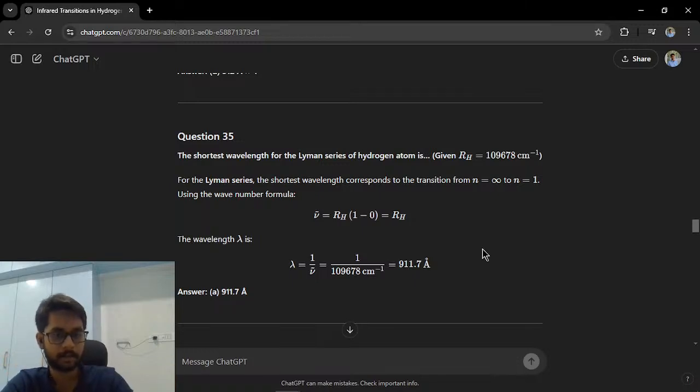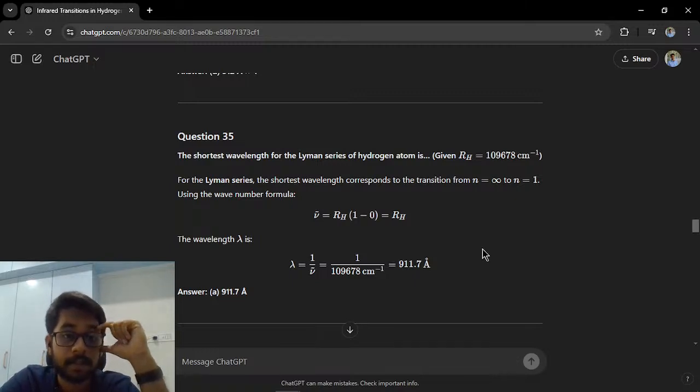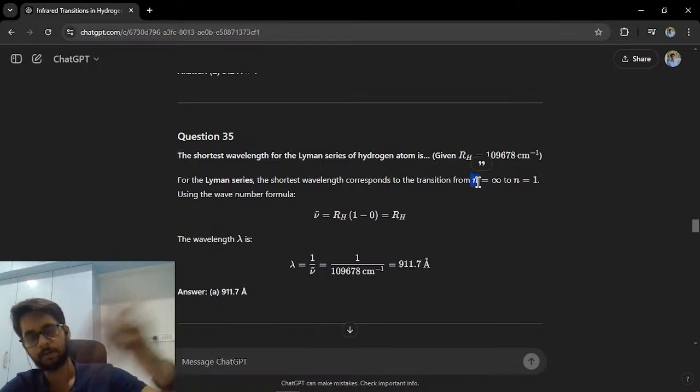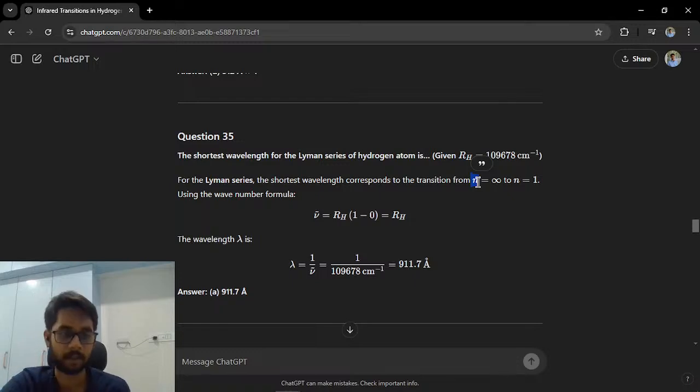But here they are asking us to find the shortest wavelength, which means the wavelength is short and the frequency is high, because since wavelength is short, in a certain amount of area there are a lot of waves getting reciprocated. So at this point I'm genuinely not sure what that concept is supposed to mean. I think I'll have to ask ChatGPT for an explanation. But okay, for now let's just assume that n equal to infinity to 1 gives us the shortest wavelength.